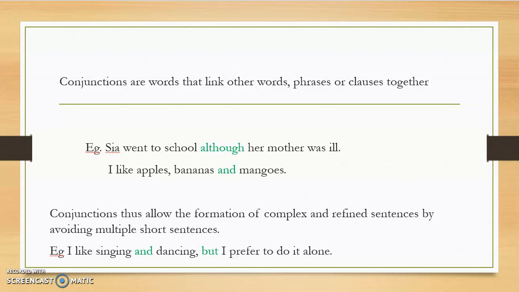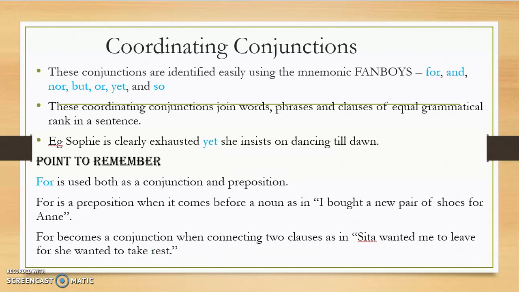Now, there are different kinds of conjunctions: coordinating conjunctions, correlative conjunctions, and subordinating conjunctions. Let's take a look at each of these conjunctions. Now, what do you mean by coordinating conjunctions? When do you use coordinating conjunctions? So, coordinating conjunctions can be identified easily if you follow the mnemonic FANBOYS.